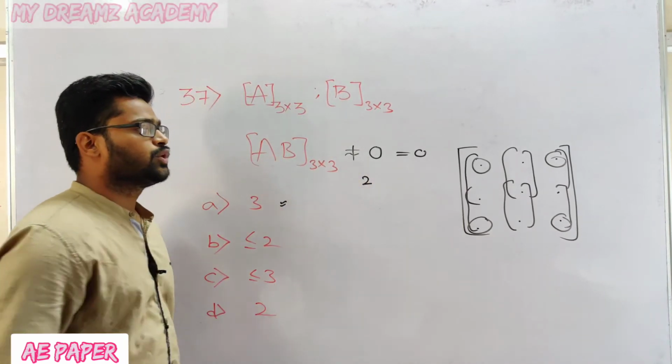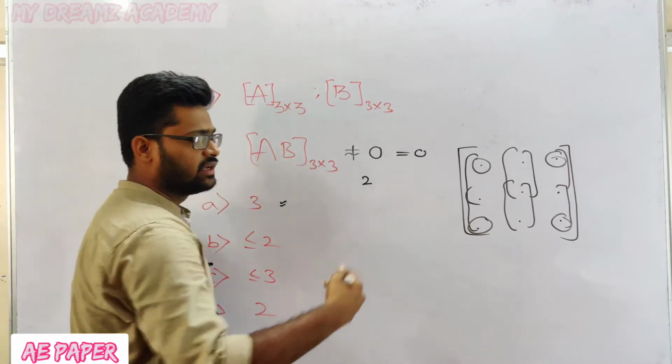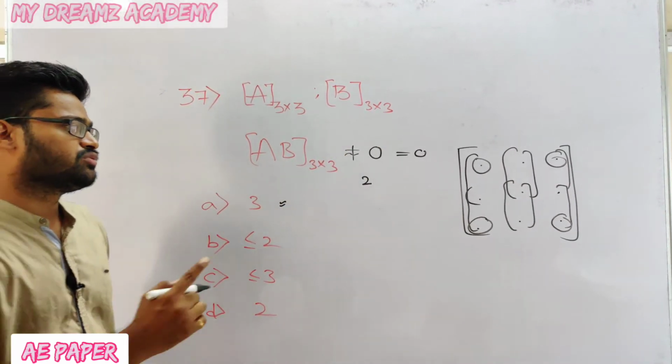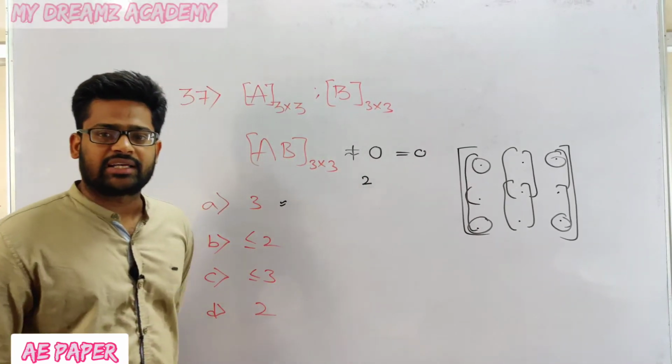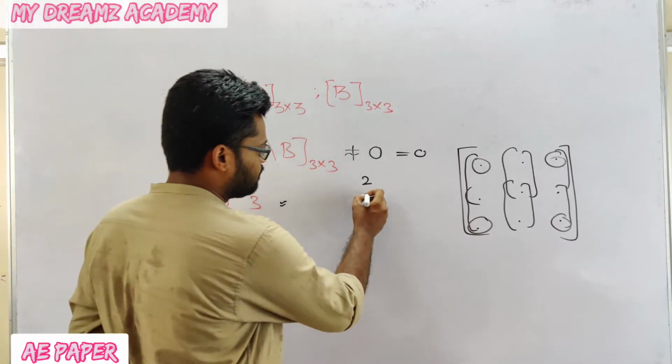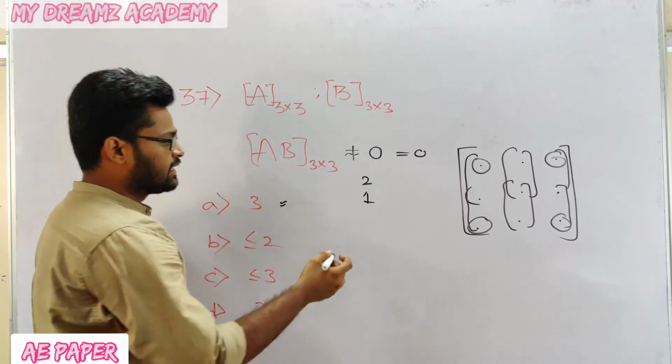If every 2 cross 2 determinant is 0, we go to the next level, the 1 cross 1 matrix. If at least one value is not 0, the rank is 1. Otherwise, if every value is 0, the rank is 0.